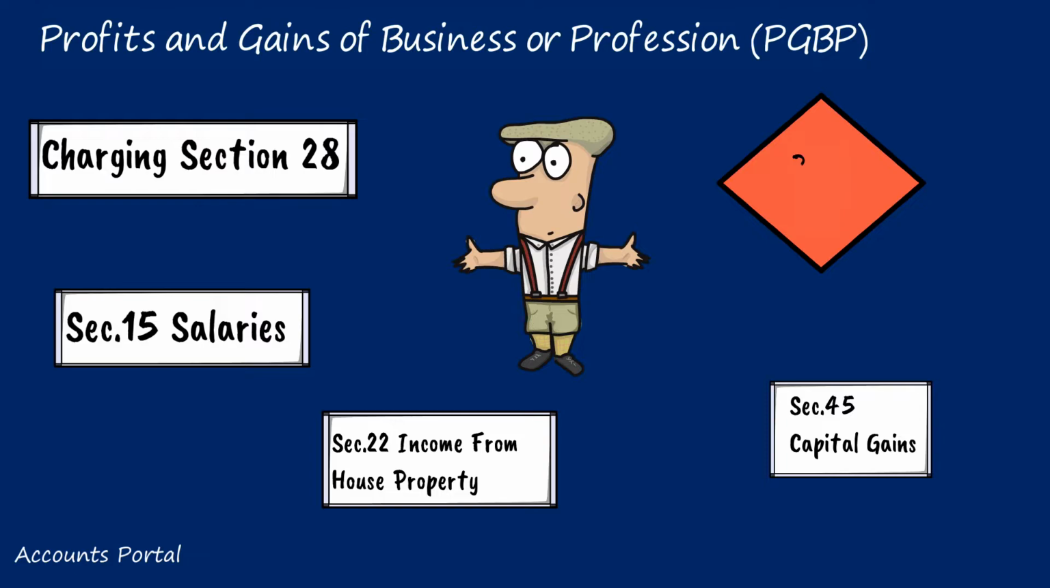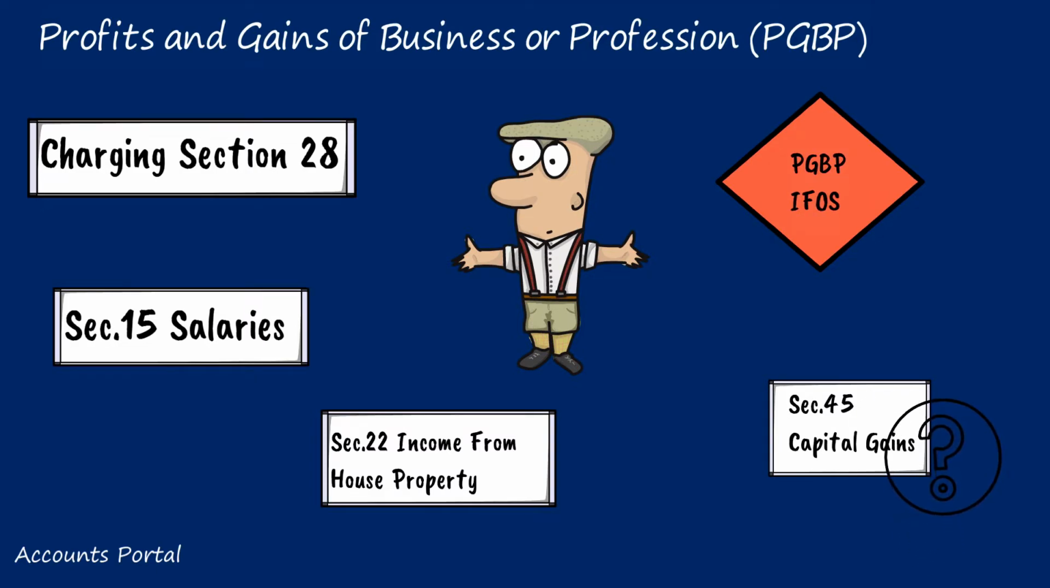Whereas for two heads of income, that is PGBP, which we are about to study today, and income from other sources under section 56, these two charging sections do not tell us in which year the income should be included. They only tell us what income is to be included. Are we clear? There is a huge difference between what income is to be included and in which year it should be included. We will learn what is to be included, but let us first solve the problem of which year it should be included.